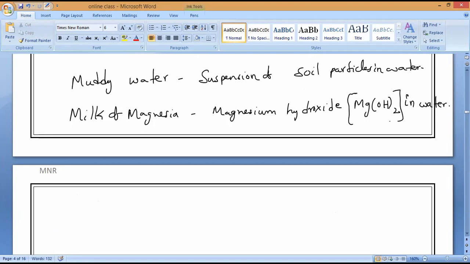So this is what is happening. This is called magnesium hydroxide, Mg(OH)2, that is the formula. So it is a suspension. The suspension is magnesium hydroxide. Is that right? Everyone, please respond. So it is a suspension of magnesium hydroxide in water.